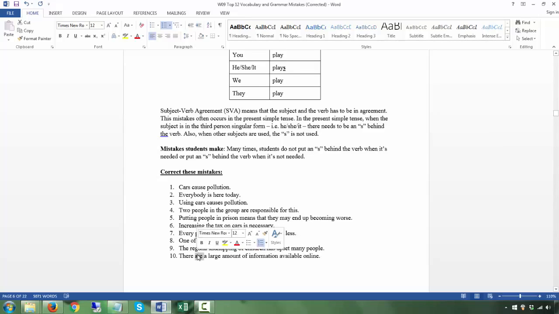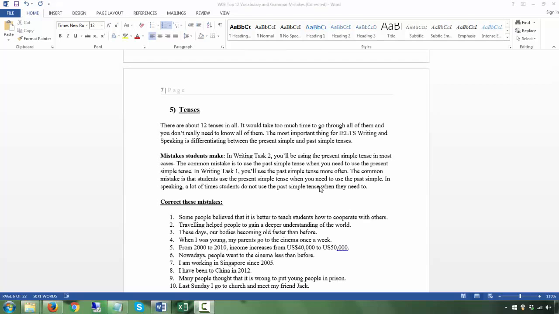There is, because it's a large amount. This is a special case. There are. It is what comes after that dictates whether it is "is" or "are," or "was" or "were," whatever it may be. Okay, so this is quite straightforward. Okay, tenses.